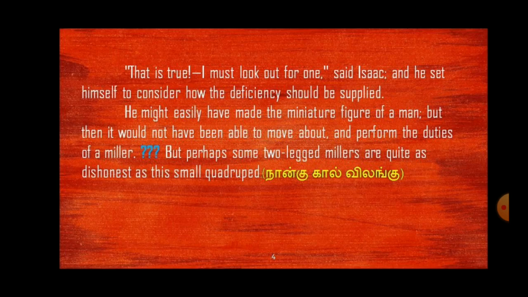Even if he put a small model of a human figure, it has to move and do the work, so the model is not perfect. What to do? Perhaps some two-legged millers are quite as dishonest as this small quadruped. Quadruped means a four-legged animal. He had not actually settled on any idea; he was just thinking about who could be made the miller.